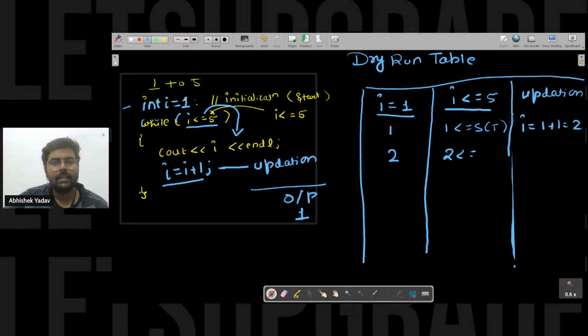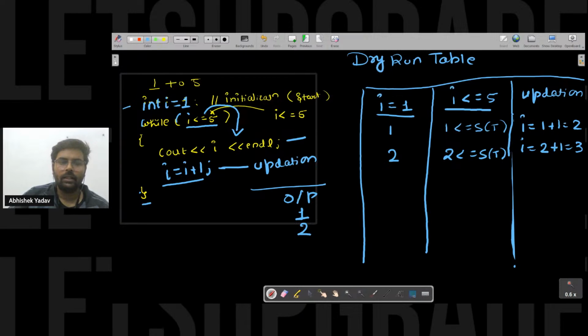After executing the body of the while loop, I will move to the condition part again. That is 2 is less than equal to 5. Again the condition is true. I will print 2 on the output screen. After that, again I will go to the updation part. Updation is I plus 1. The value of I is 2 plus 1, I will get 3 here.